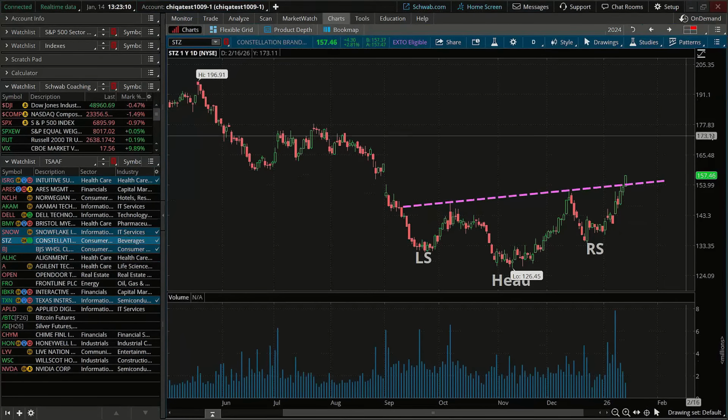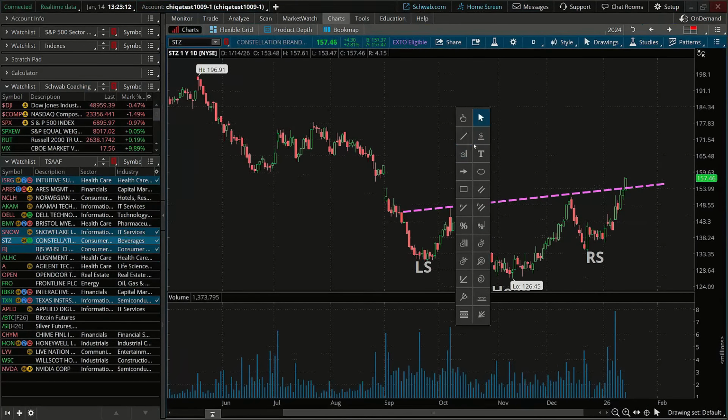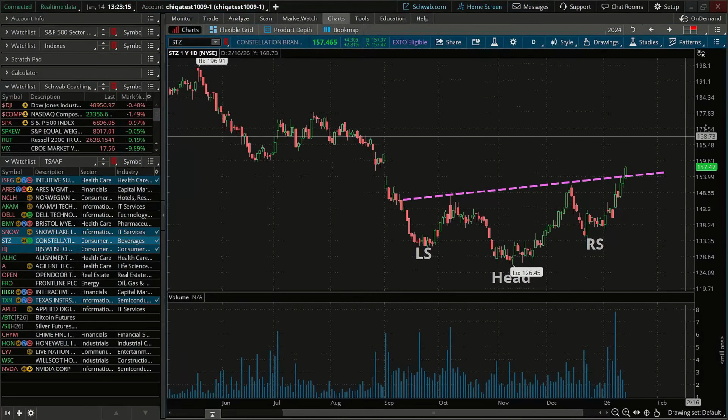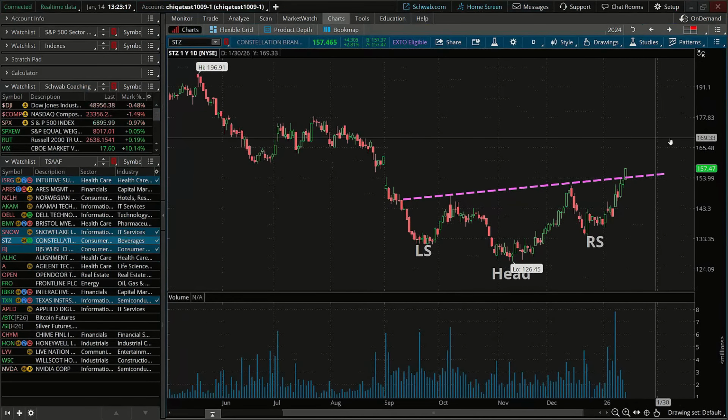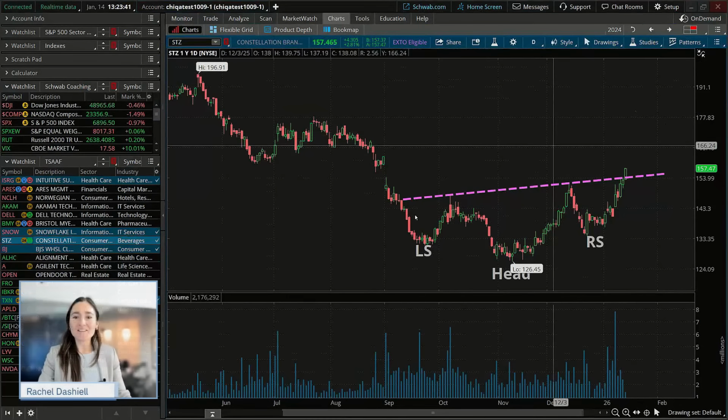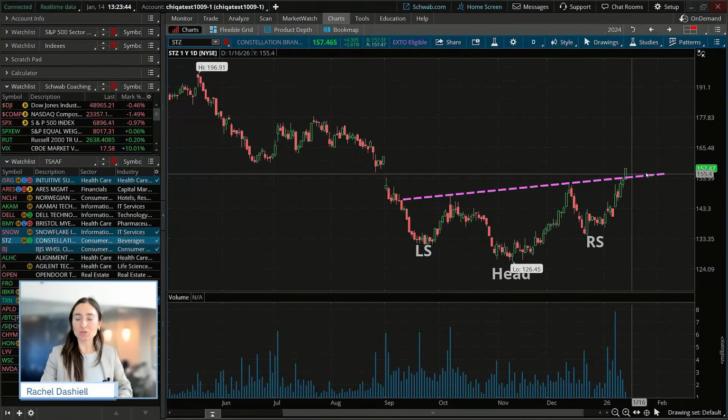We have another one. There's so many different head and shoulders in this market. That kind of tells you what type of market environment we're in, which is kind of funny because typically you see more of one than the other. If we're topping out in the market, you may see a lot of true head and shoulders topping formations. If we're bottoming out in the market, you may see a lot of inverse head and shoulders formations. So maybe take a look at some of the sectors and industry groups of these stocks that are creating these head and shoulders patterns.